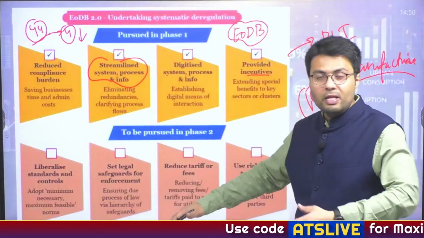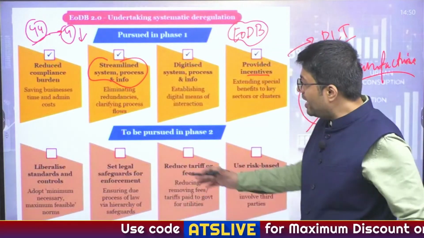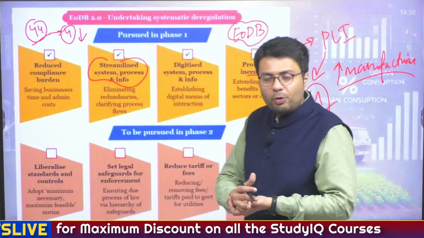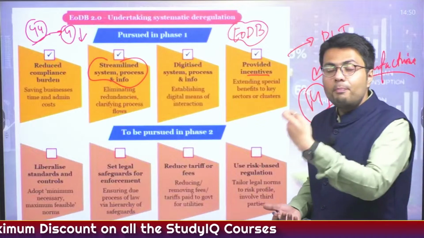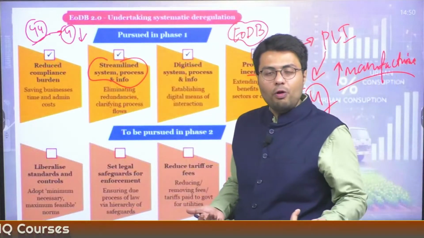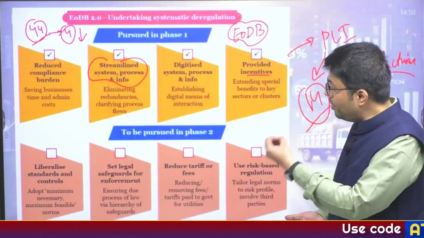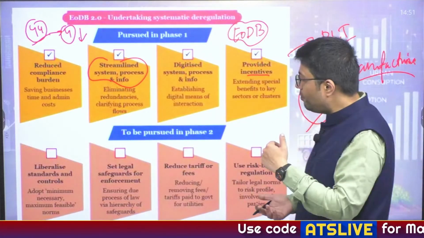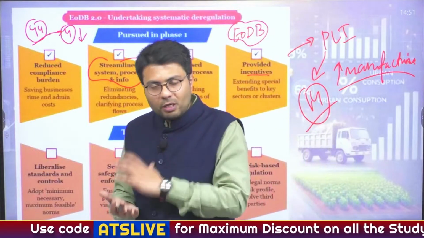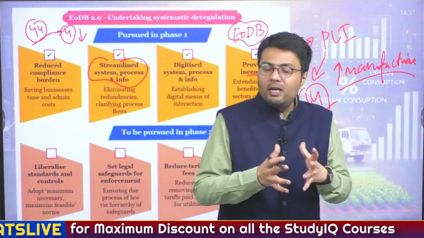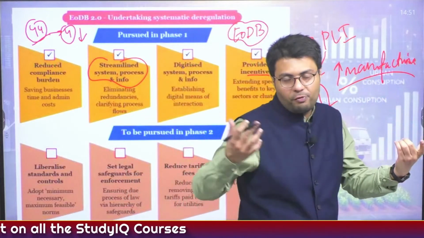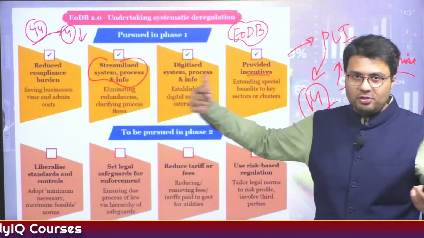standards and controls that actually inhibit businesses, providing safe legal enforcement so that the companies who are actually following the rule of law are benefited, whereas the companies who are neglecting these rules of law can be subjected to enforcement of standards. Also, we need to reduce tariffs and fees so as to make available the key inputs at a much lesser cost, which will also increase the competitiveness of our exports when we are exporting these products made from cheaper inputs into the external sector.